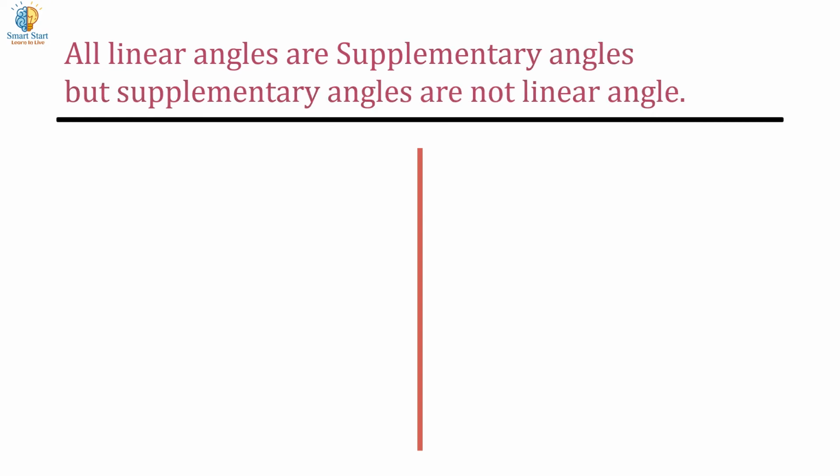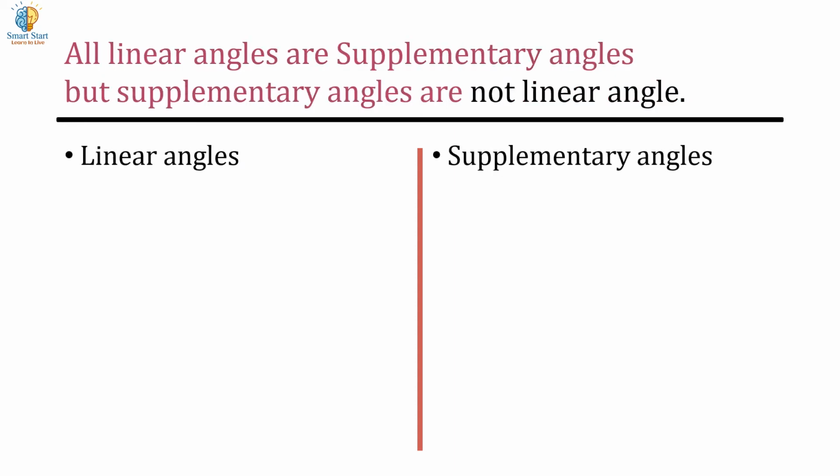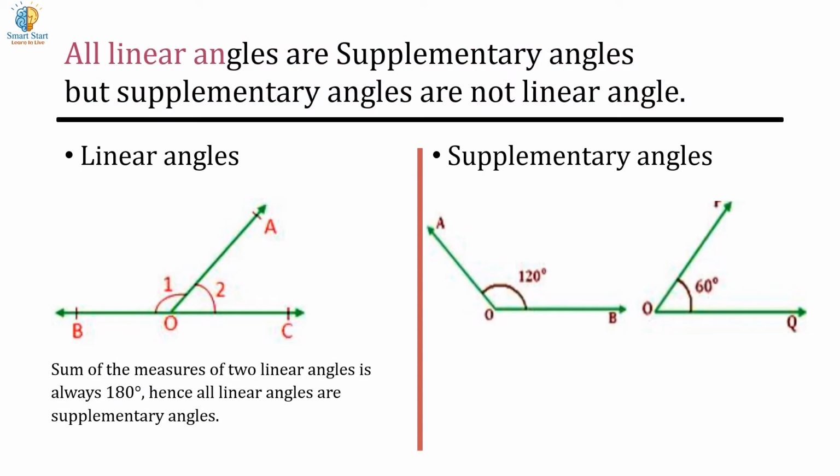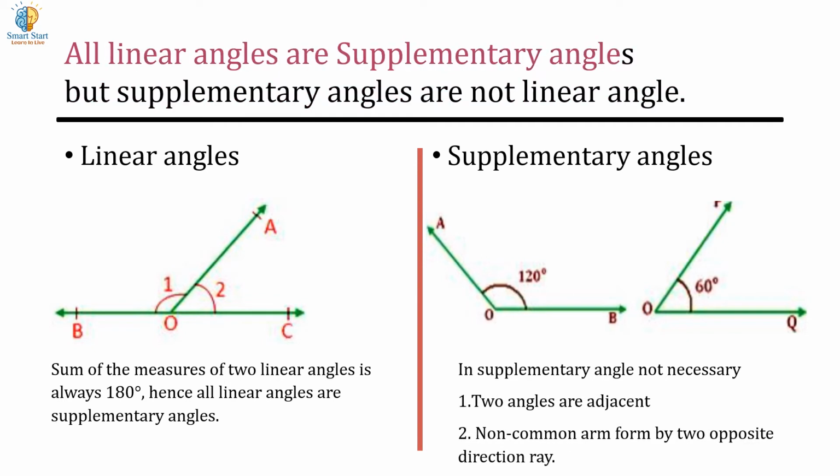All linear pairs are supplementary angles, but supplementary angles are not always linear pairs. The sum of the measures of two linear pair angles is always 180 degrees. Hence, all linear pairs are supplementary angles. But in supplementary angles, it is not necessary that the two angles are adjacent and that the non-common arms are formed by two opposite rays. Hence, all linear pairs are supplementary angles, but supplementary angles are not linear pairs.